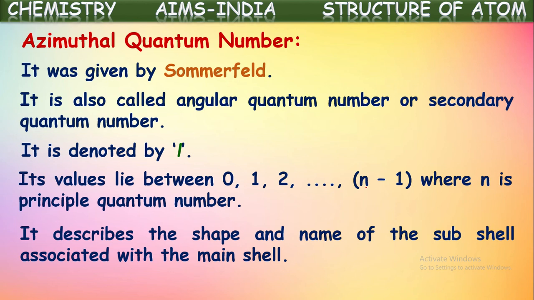It describes the shape and the name of the subshell associated with the main shell. The first quantum number represents the main shell in which the electron is located, but in that main shell there might be different numbers of subshells. In which subshell the electron is located is denoted by the azimuthal quantum number value. By knowing it, we can find the subshell in which the electron is located in that main shell.